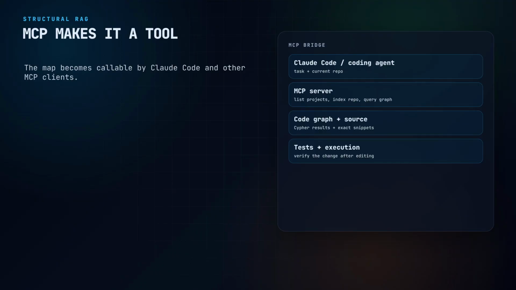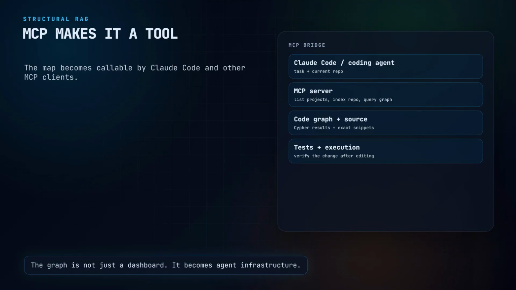So the workflow becomes more mature. The agent receives a task. It queries the code graph. It identifies the relevant structural neighborhood. It retrieves the actual source for the nodes it needs. It proposes or applies a targeted edit. Then it runs tests and uses execution feedback to verify the change. That is much closer to how real software maintenance works.